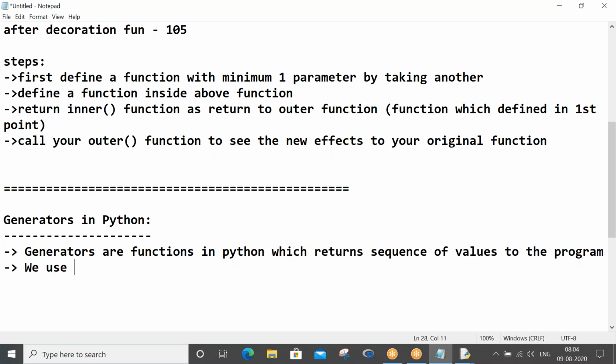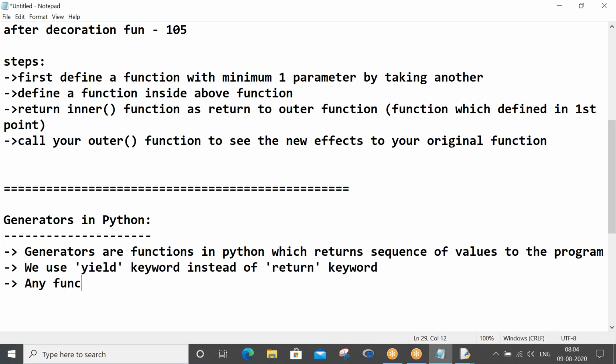We use the yield keyword instead of the return keyword.